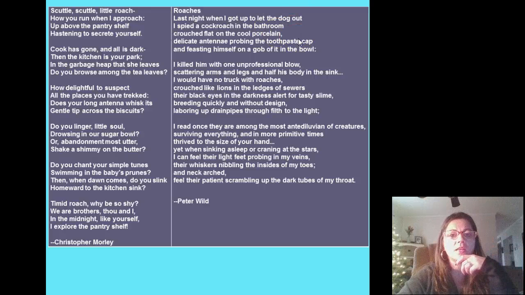As opposed to the right side, last night when I got up to let the dog out, I spied a cockroach in the bathroom, crouched flat on the cool porcelain. Delicate antenna probing the toothpaste gap and feasting himself on a gob of it in the bowl. Disgusting. So you see the difference right there in the way that the topic is treated, or the subject of roaches. So let's take a closer look.